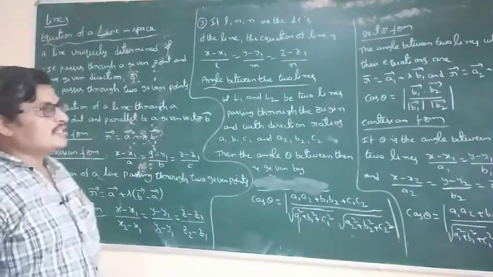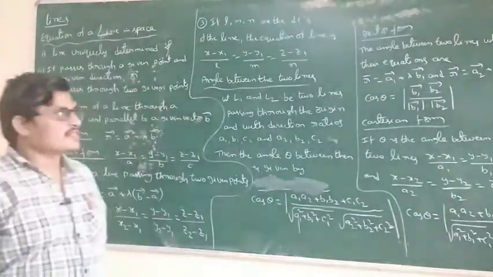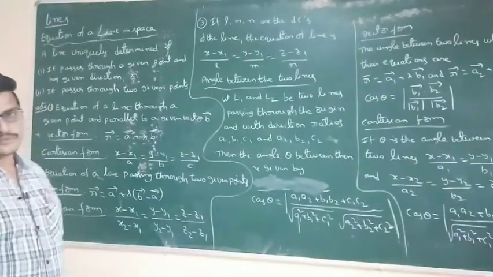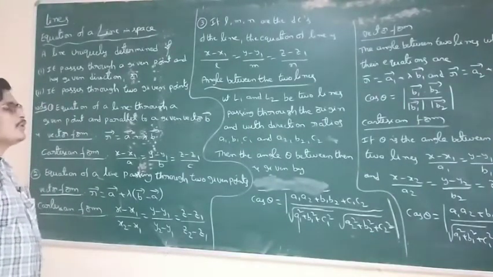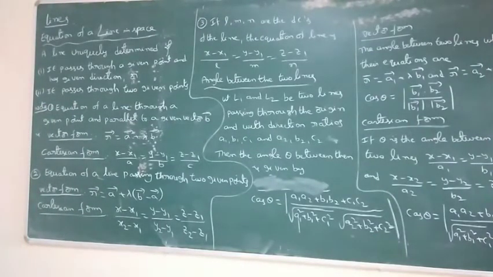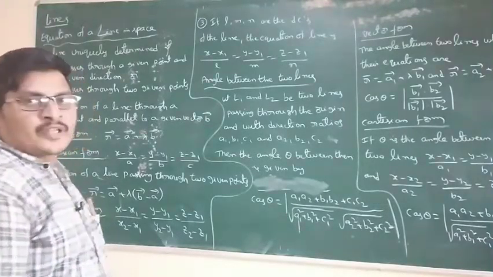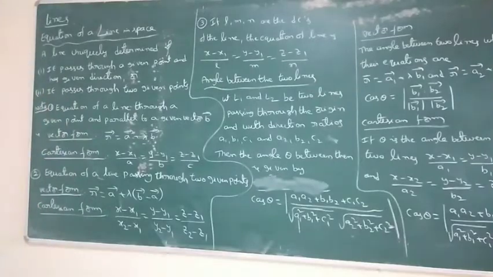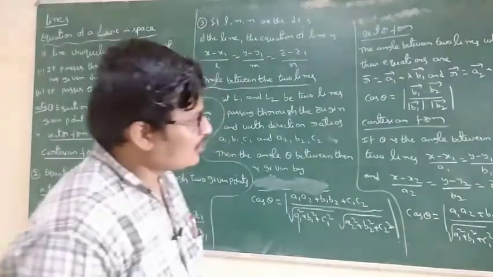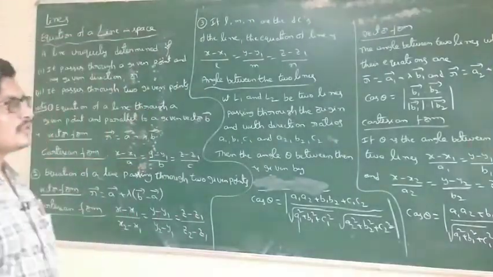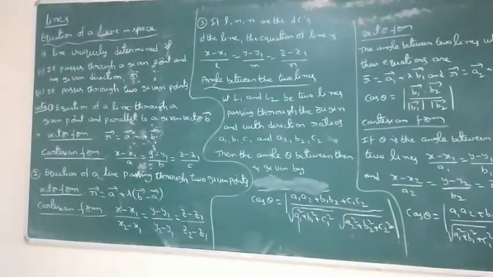Yesterday, what did we learn? Complete the exercise 11.1. So now today we are going to the next concept, a very important concept, maximum 100%. 2 marks question and 3 marks question exercise.